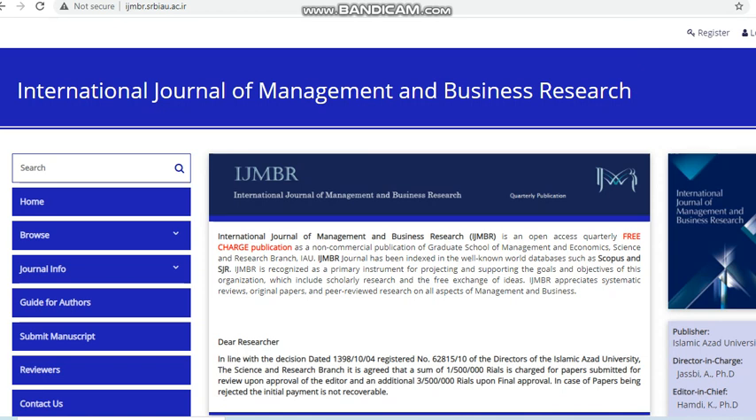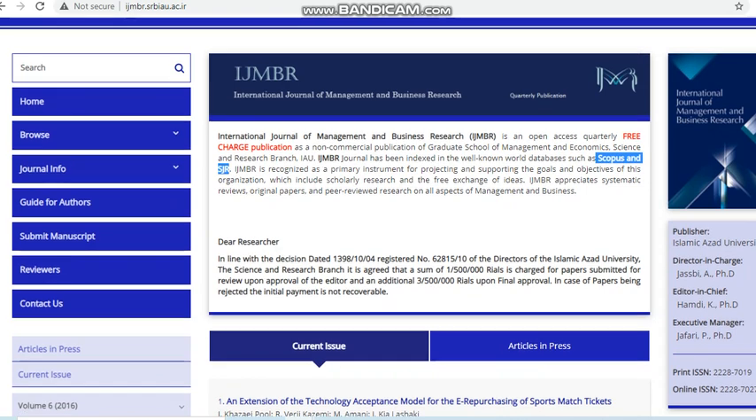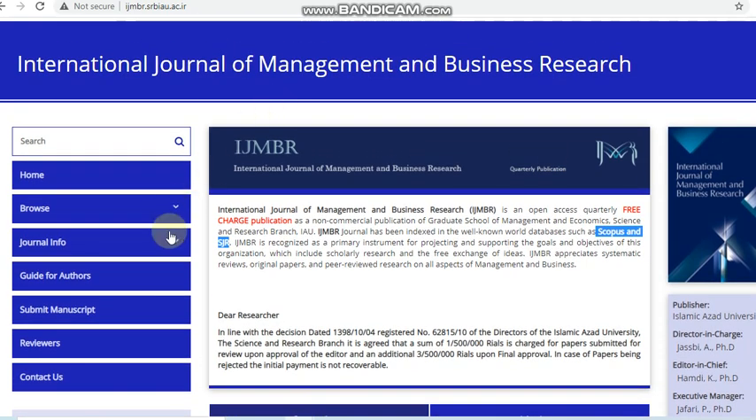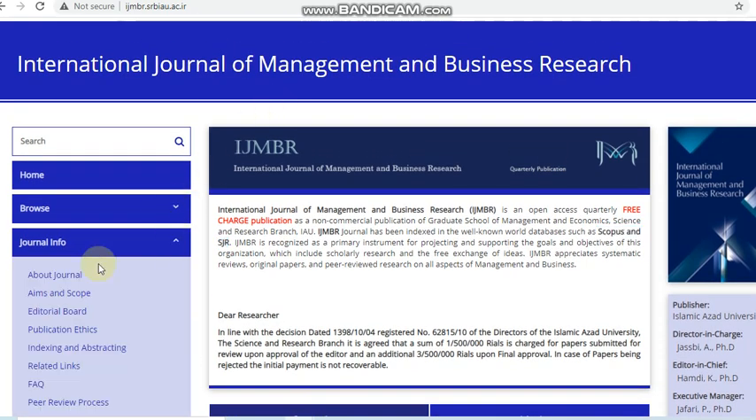First one is the International Journal of Management and Business Research. This is an unpaid journal, that is free of charge publication, and this is indexed in Scopus and SJR. So this is a management journal. We can see some other journal information of this journal. So we can see about aims and scope.